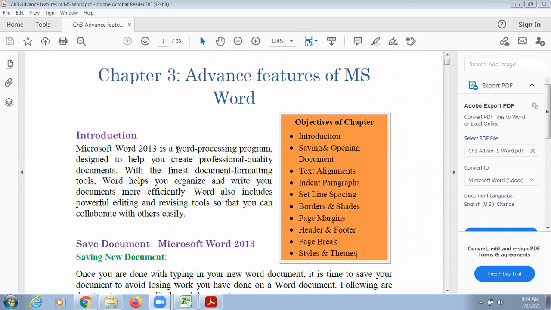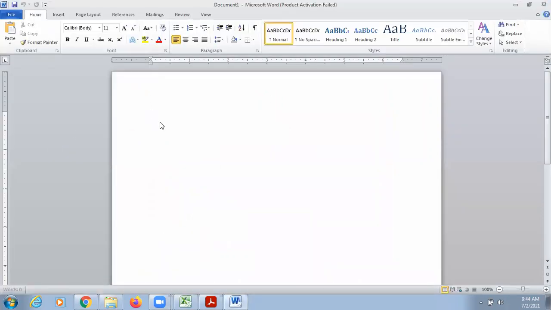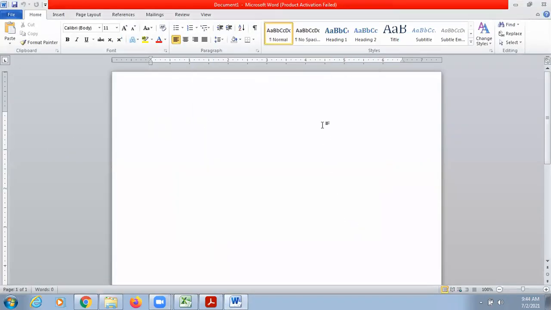And sometimes, if you are creating the first chapter today and after 1 week you are creating the second chapter of your book, you may forget which color you used in the first chapter, which writing style you used for headings, which writing style you used for the name of the chapter. We cannot remember all these things, right? So using styles and themes, we can bring everything on a common platform. Now let's understand how we can do that.